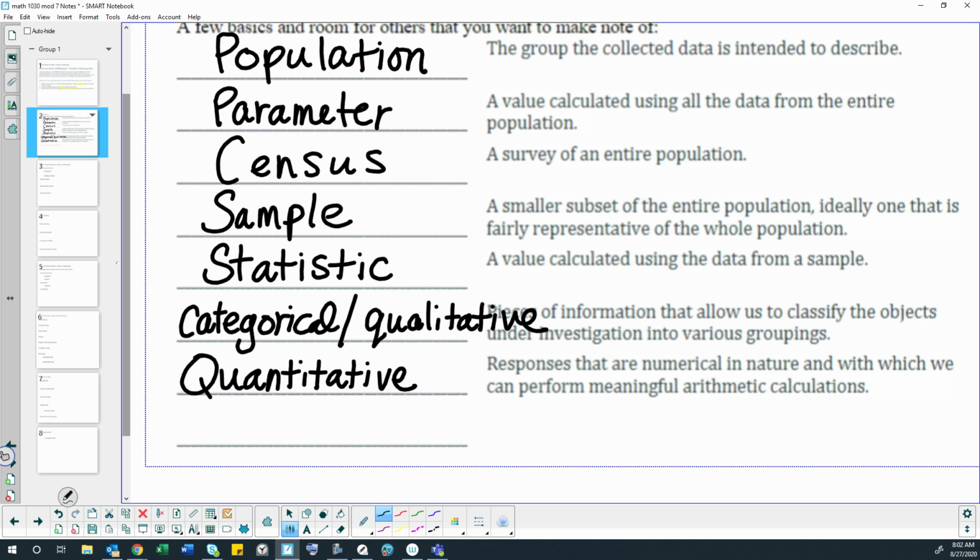All right. I left you some blanks so that as you did some reading, you could choose other words to write down and define. Did any of you choose some last time that you'd like to raise your hand and share? Be brave. I left you some blank spaces for more vocabulary. Yeah, go ahead. I put down target population. Okay. Target population. And what was the definition for that? It said that it's just used to describe the population.